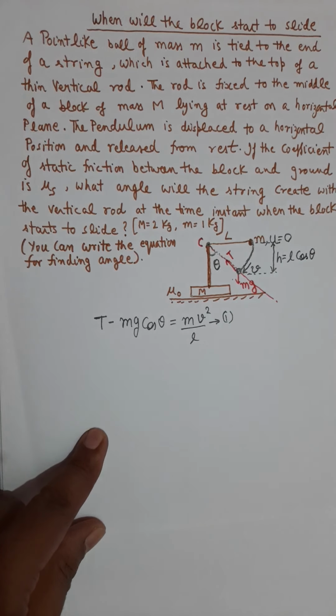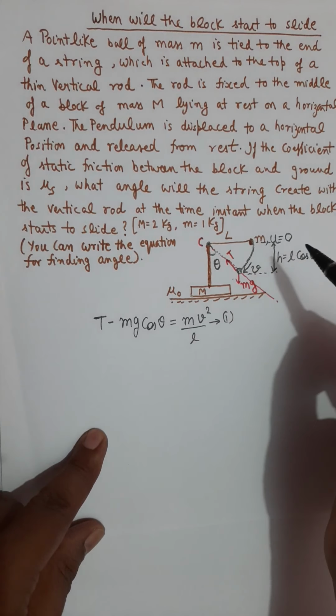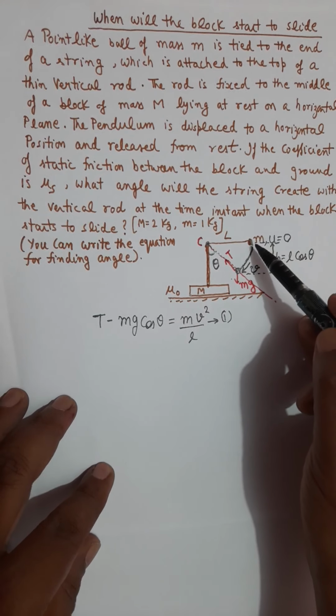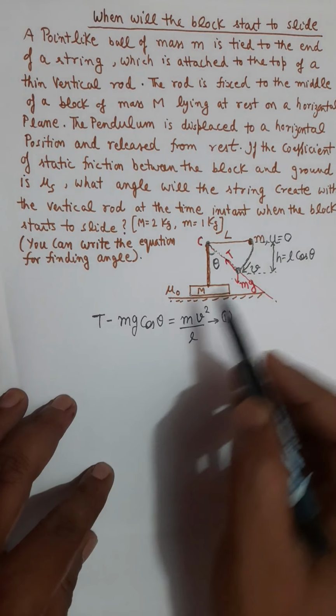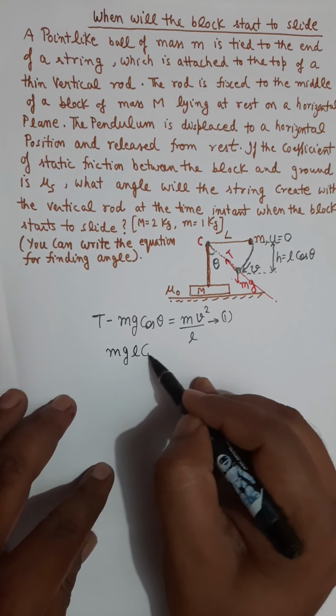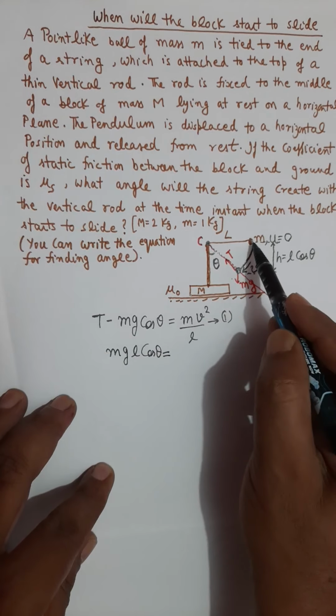This vertical distance will be L cosine theta. And if you follow energy conservation to find out this speed v, then you can say that mg L cos theta, which is the initial potential energy stored in this mass m, is now transformed into its kinetic energy, half m v square. That is equation 2 now.